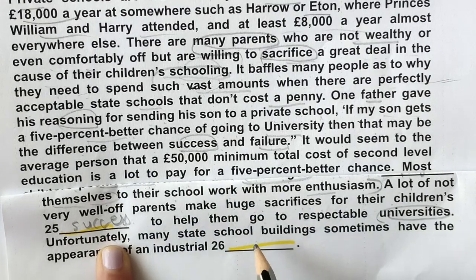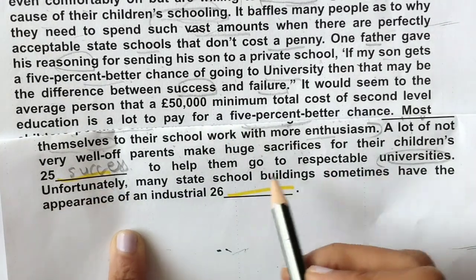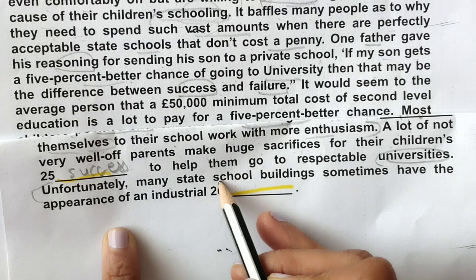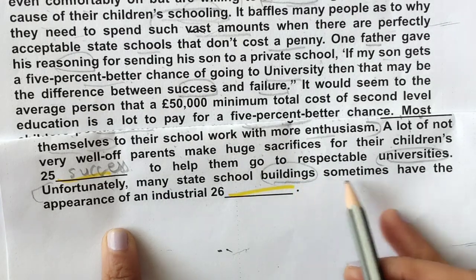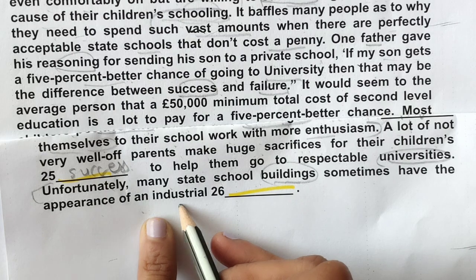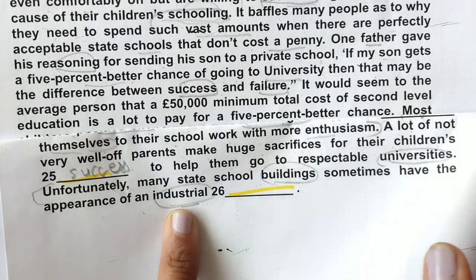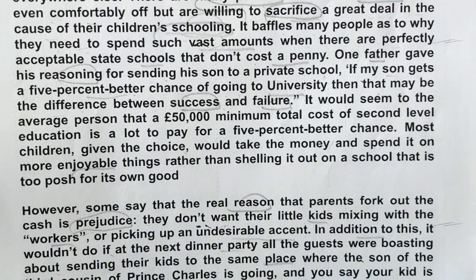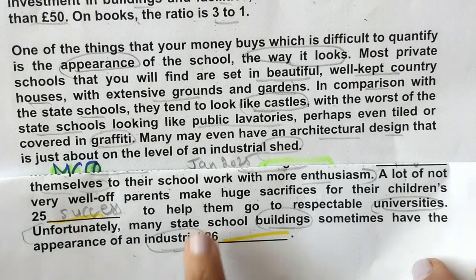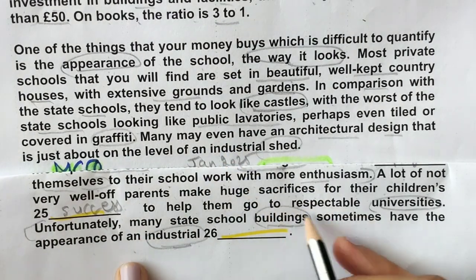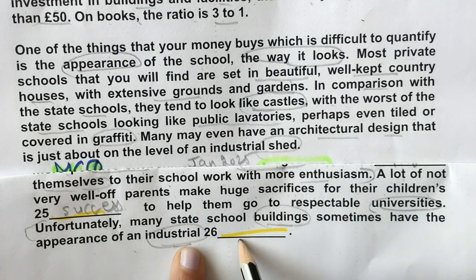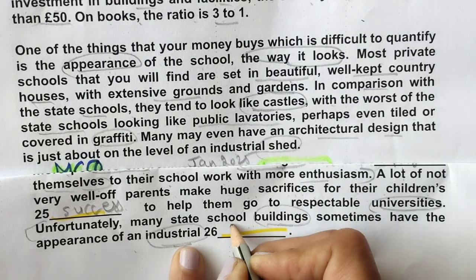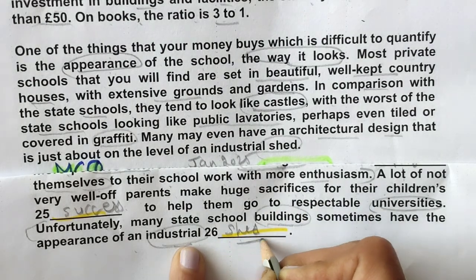Okay, same spelling I have written. Now 26th. Unfortunately, many state school buildings sometimes have the appearance of an industrial. Industrial word was also there. See this industrial. So they are talking about buildings in the last paragraph. Industrial word is there. It means the word before blank is helpful for finding the answer. Shed will come here.